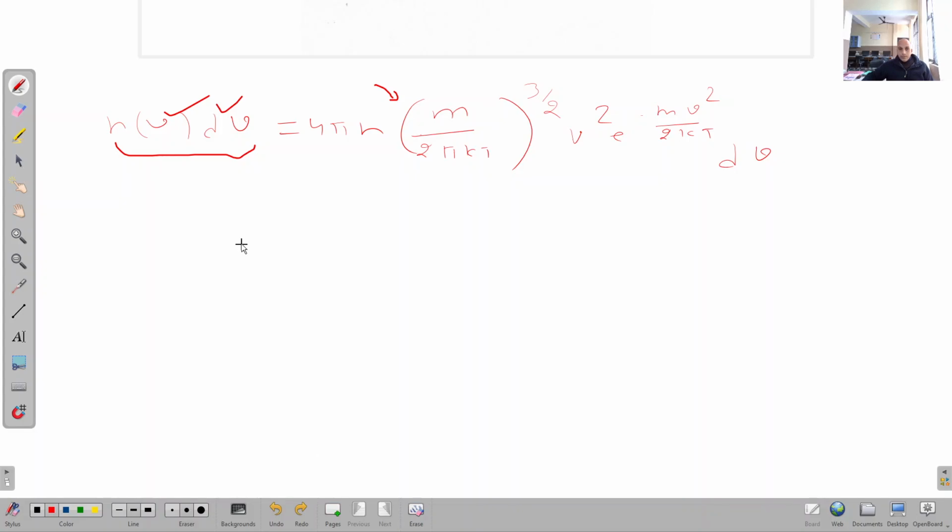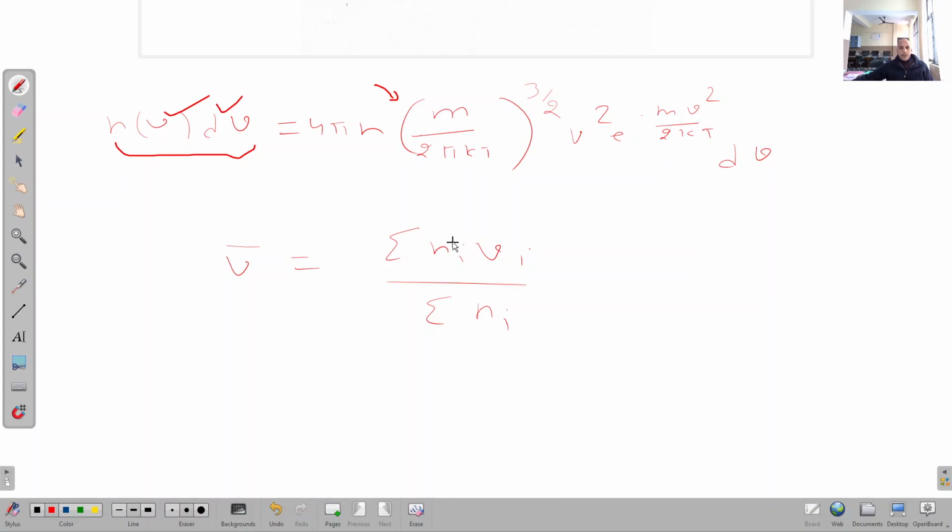v average is equal to summation of ni vi divided by summation of ni, right? Here the numerator is giving us the sum of the speeds of all gas molecules. Denominator is the sum of all the total number of gas molecules, right? So now we can convert this expression into integral here, right?